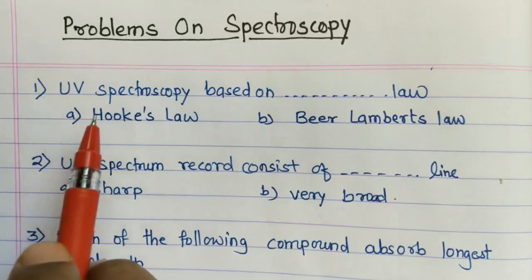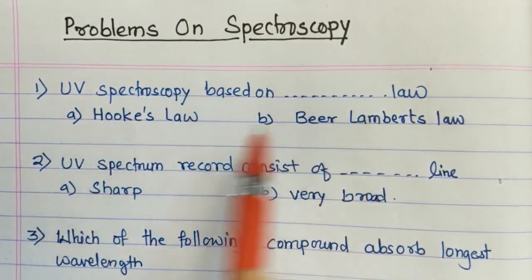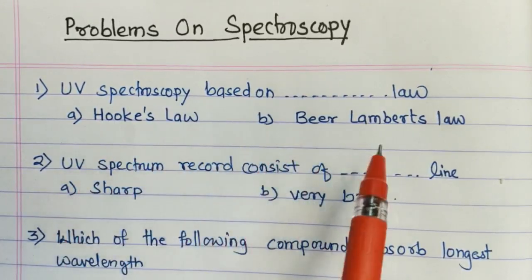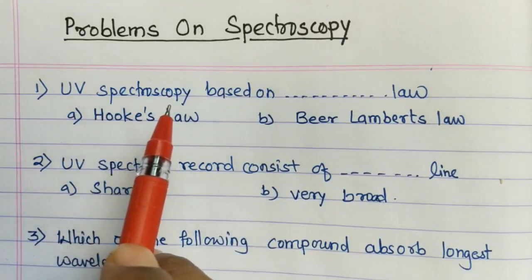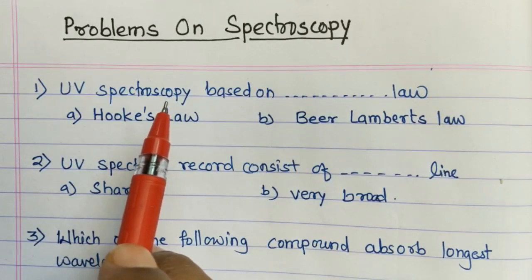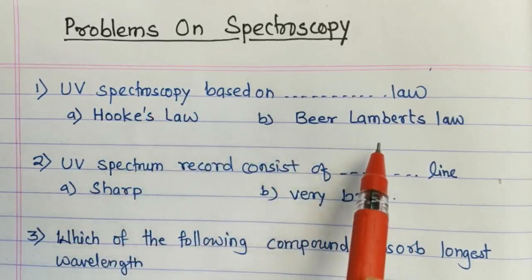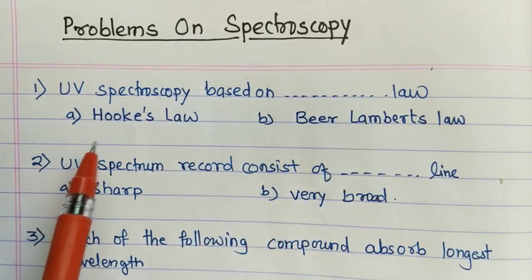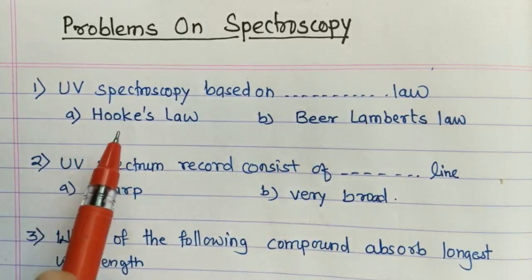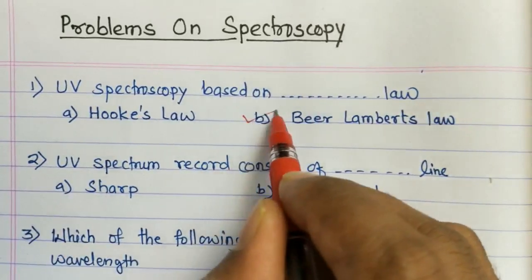So let's start with the first problem, that is UV spectroscopy based on dash dash law. Options are given: Hooke's law and Beer-Lambert's law. All of you know that UV spectroscopy is related with the absorbance of radiation. It absorbs radiations and molecules will undergo the electronic excitation. Beer-Lambert's law explains it very well. Hooke's law is related with the vibrational frequency of the molecule, so that's related with the IR spectroscopy. So UV spectroscopy is based on Beer-Lambert's law.